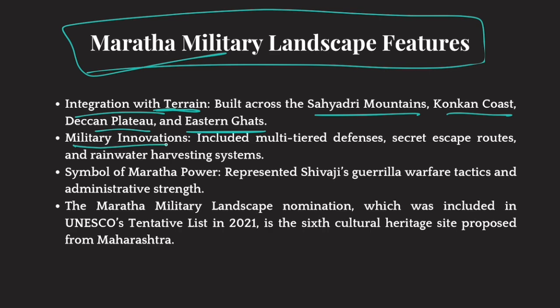There were military innovations in these forts, including multi-tiered defenses, secret escape routes, and rainwater harvesting systems. Plus, these forts were a symbol of Maratha power, basically a resistance against the dominant rule at that time, which was Mughal rule.